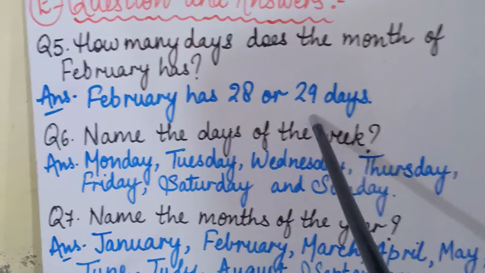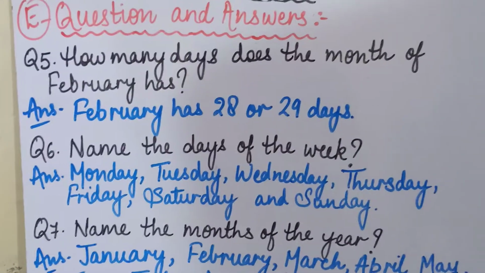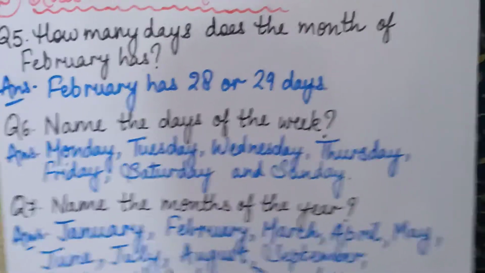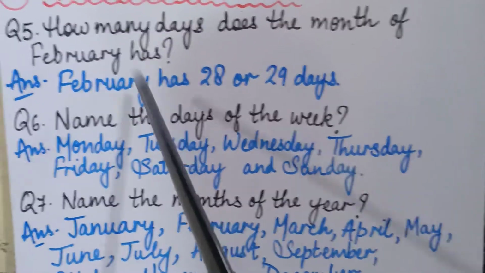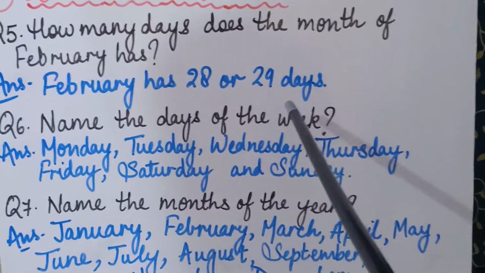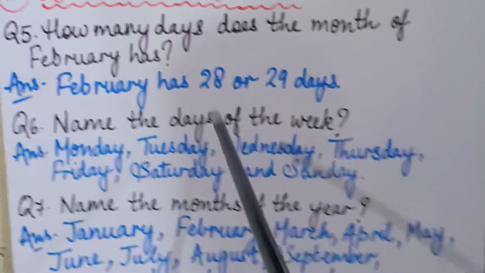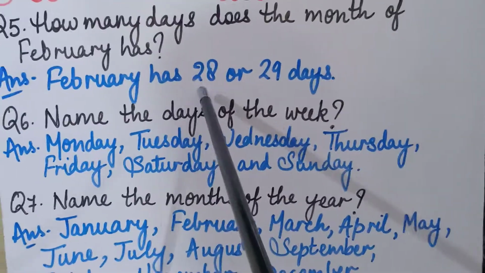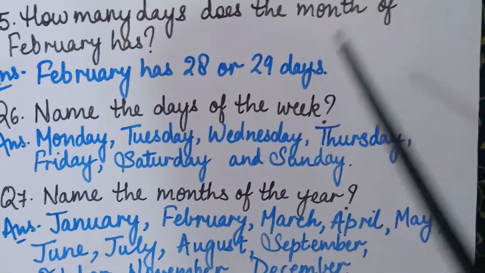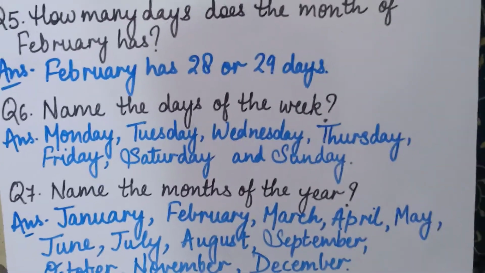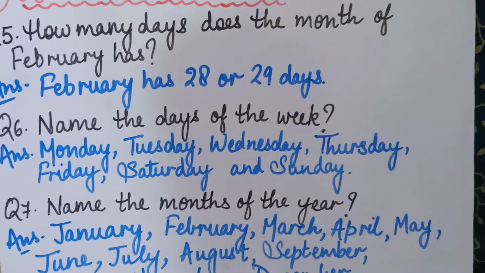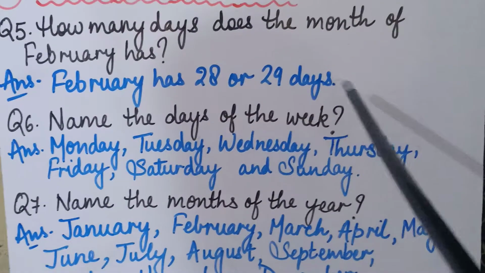When there are 29 days in February, so that year is known as leap year, because उसमें 366 डेज हो जाते हैं ईयर में. So make sure that you all remember that February has 28 और 29 days. और 29 डेज वाला जो February आता है वो हर 4 ईयर्स के बाद आता है. 28 डेज वाला February जब 3 टाइम्स ख़त्म होगा, then 4th ईयर जो होगा वो 29 डेज वाला होगा February में. Is that clear? So leap year arises after every 4 years. So February has 28 और 29 days.